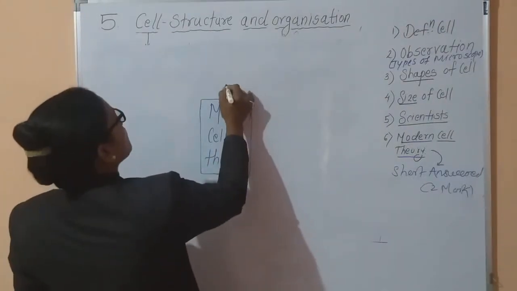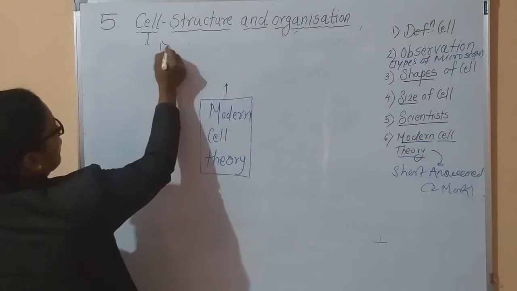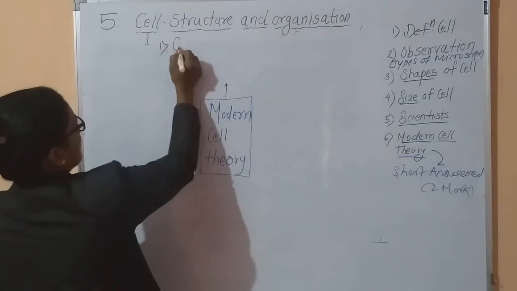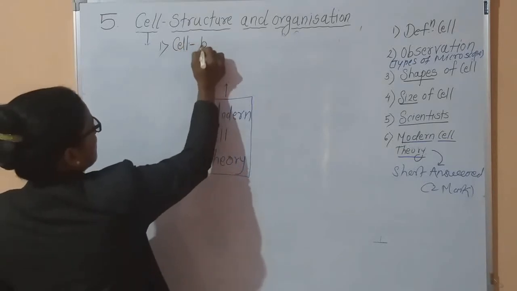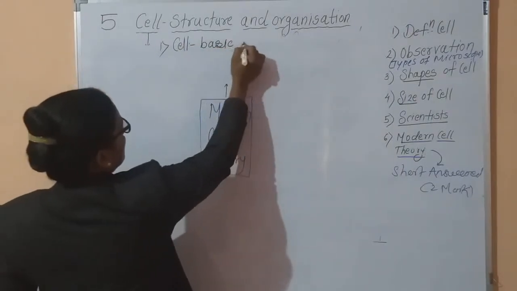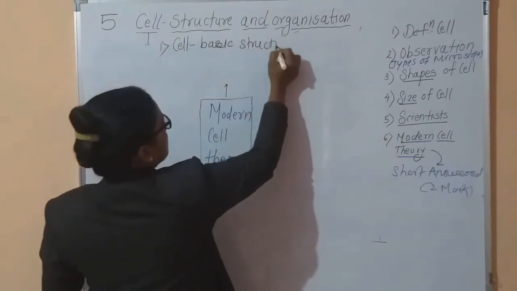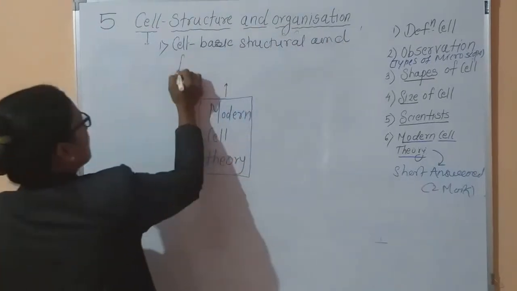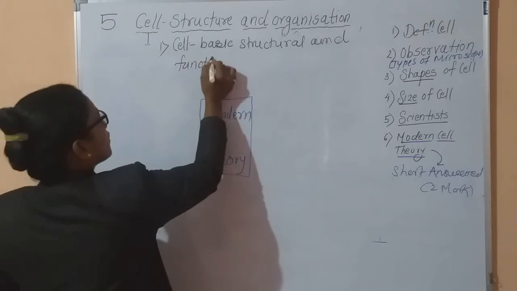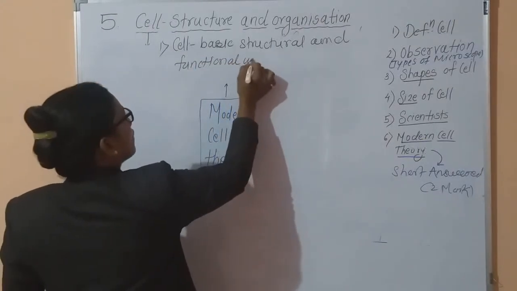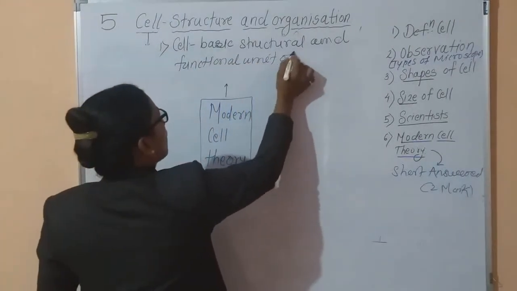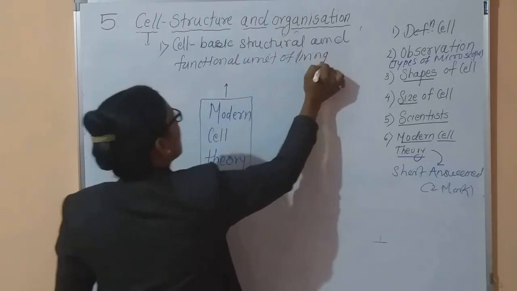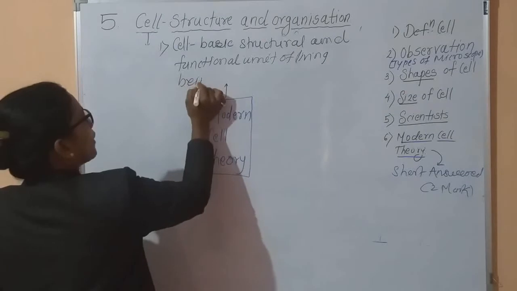The theory states that the cell is the basic structural and functional unit of living organisms or living beings.